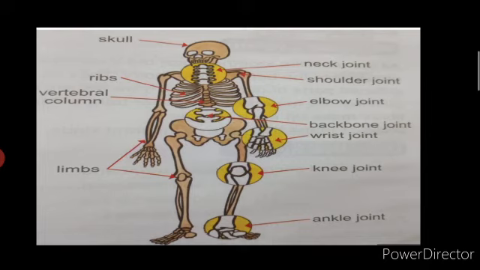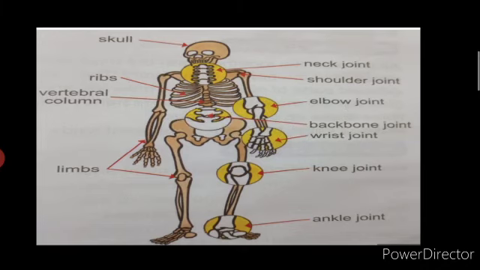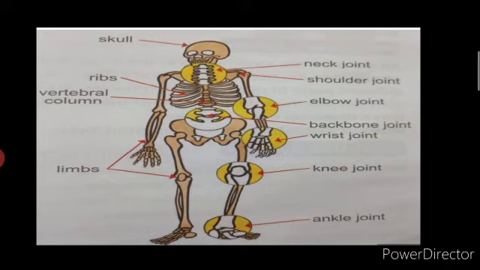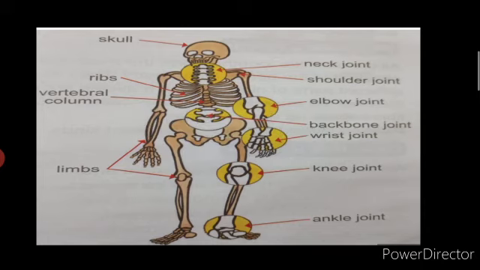Neck joint. It joins the head with the trunk of the body. Shoulder joint. It joins the upper arm to the trunk. Elbow joint. It joins the upper arm to the forearm. Wrist joint. It joins the forearm with the hand.